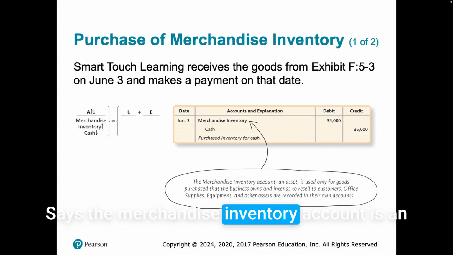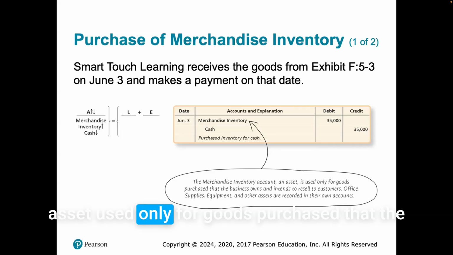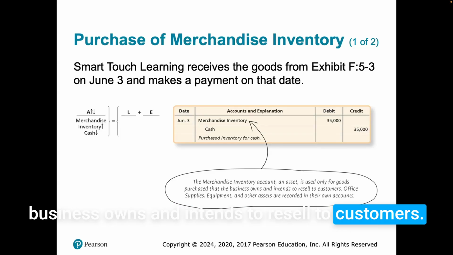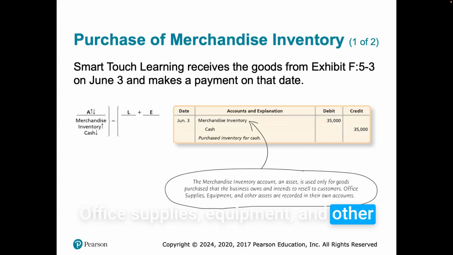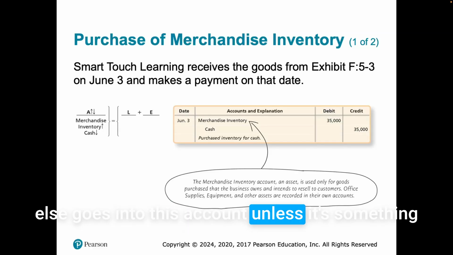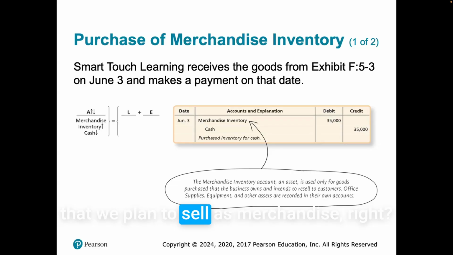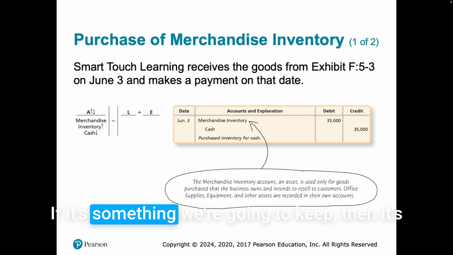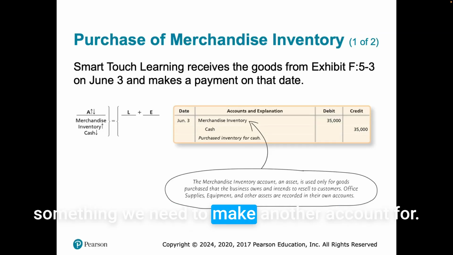It says the merchandise inventory account is an asset used only for goods purchased that the business owns and intends to resell to customers. Office supplies, equipment, and other assets are recorded in their own account. So this is our inventory asset. We don't inventory anything else, and nothing else goes into this account unless it's something that we plan to sell as merchandise, right? Something that we're purchasing just to resell. If it's something we're going to keep, then we need to make another account for it.